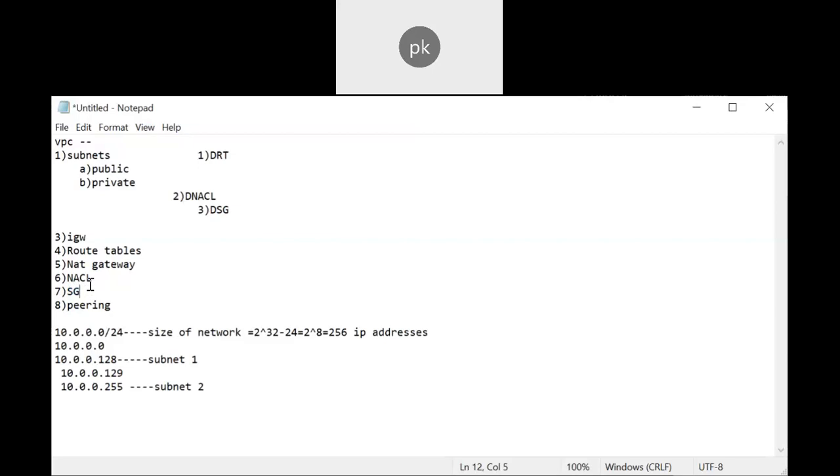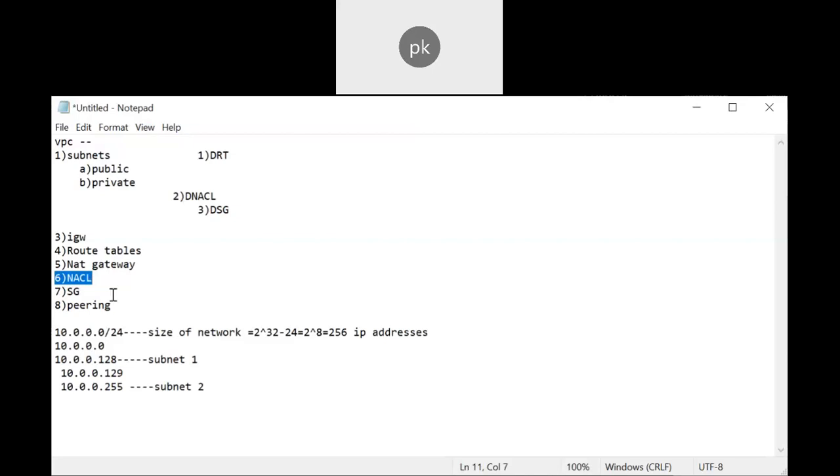When you want to communicate with another network or not, you're just giving the permissions, like access control. So this is our next level firewall, I can say. This is the firewall at your instance level, and this is the firewall at your network level. That is called the network access control list. Anyway, we'll be discussing it.